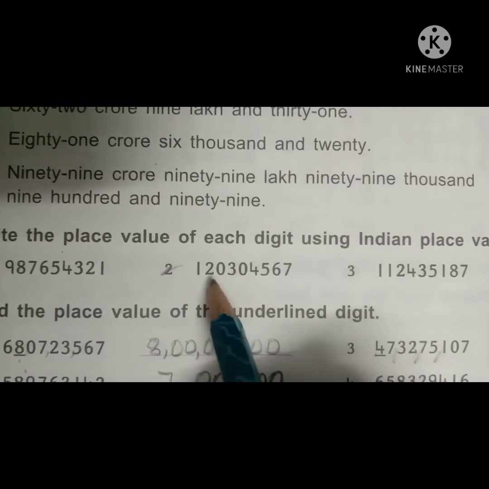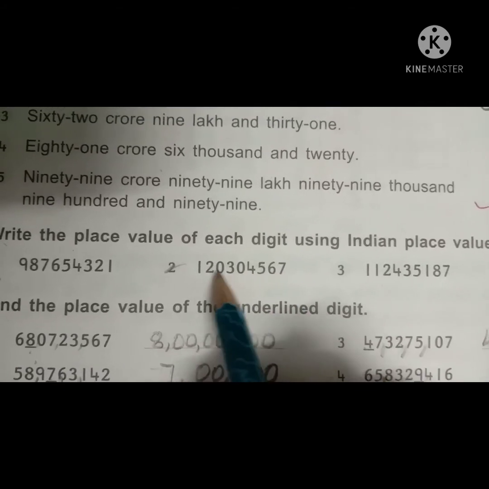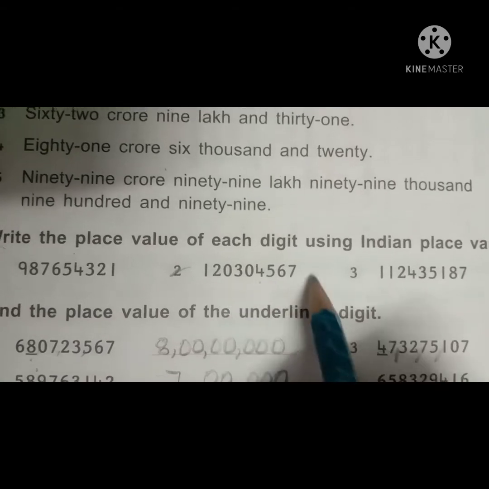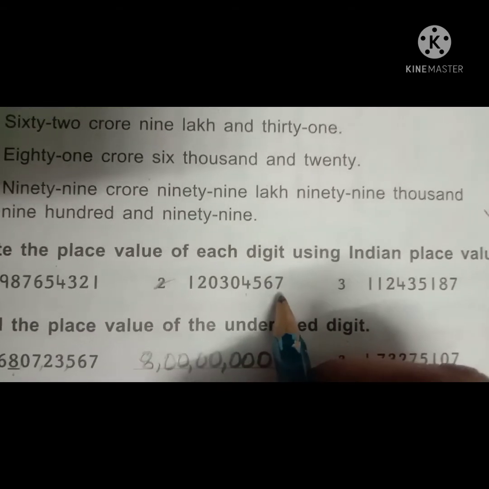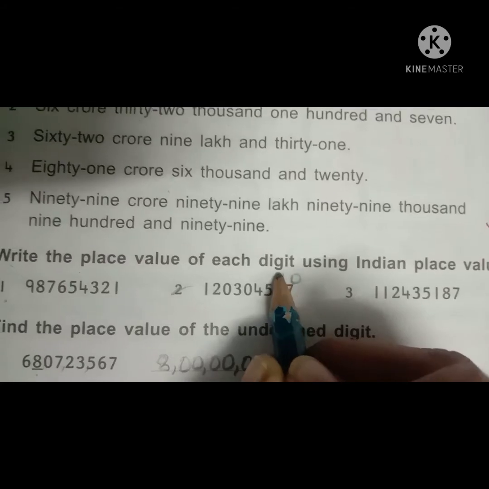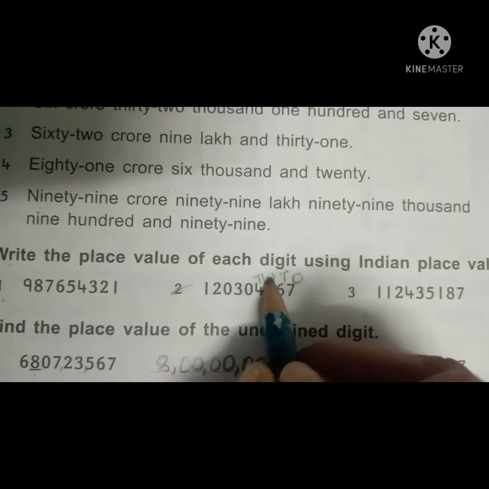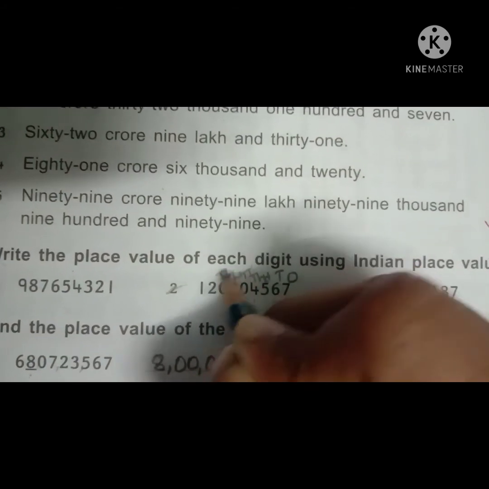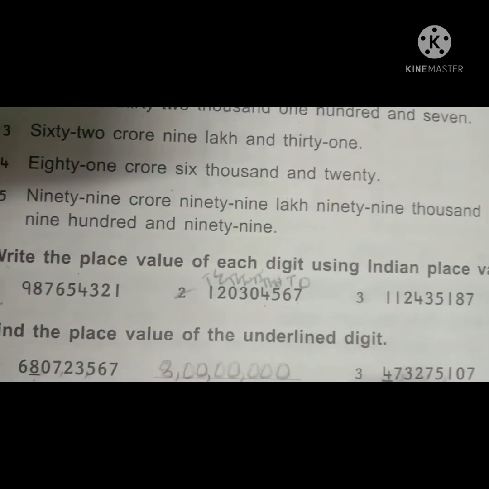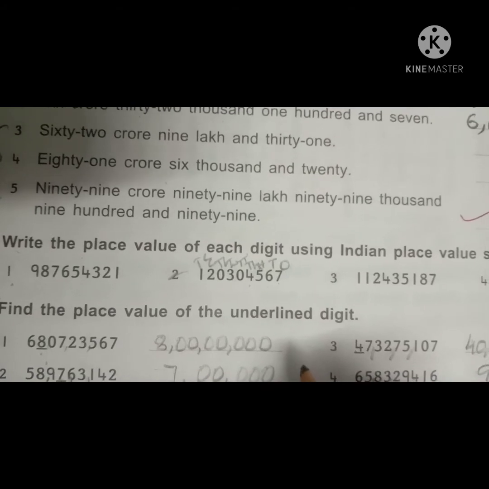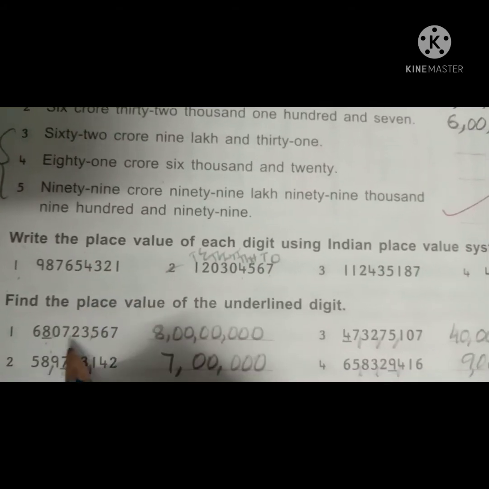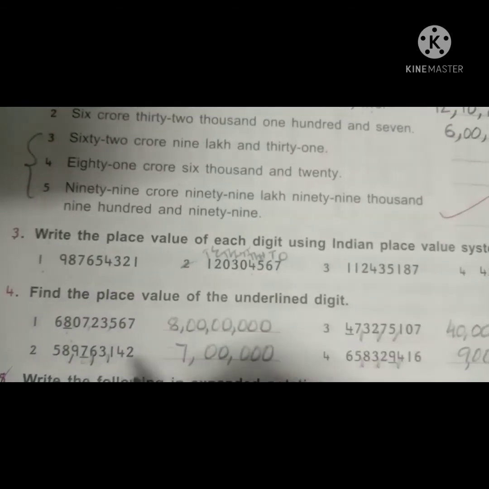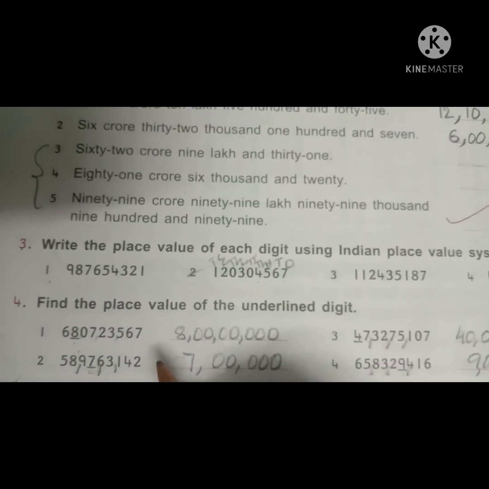See the second sum here. What is the total sum here? 12 crores 3 lakhs 4,567. Total this number is this one. So what we have to write? This is the ones, tens, hundreds, thousands, ten thousands, lakhs, ten lakhs, crores, ten crores. By using these numbers we have to write the place values of each digit. How we wrote in the first sum, like this we have to write the second one also. Okay children, got it, Nana?